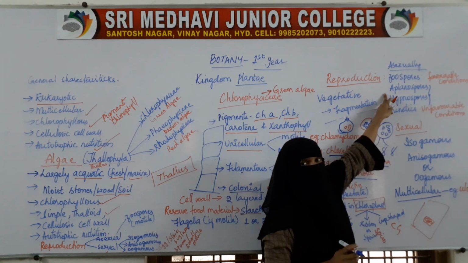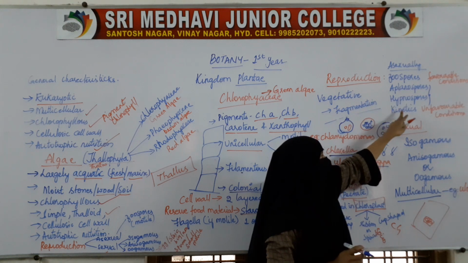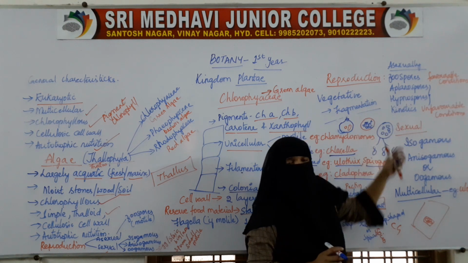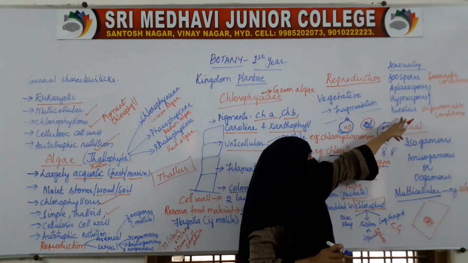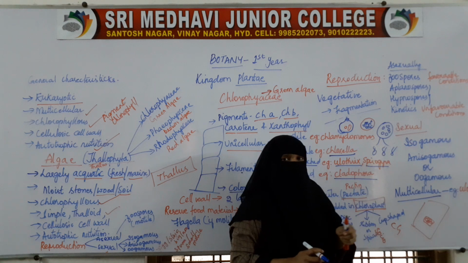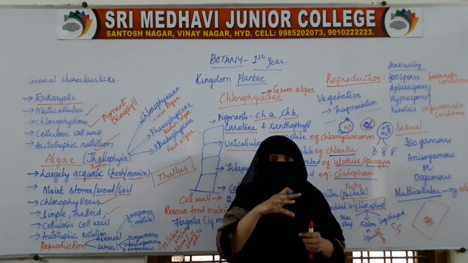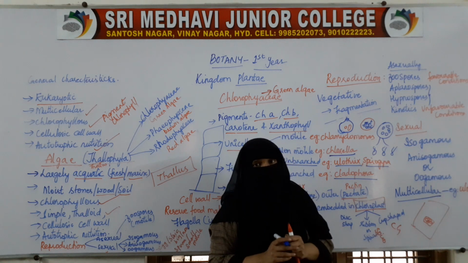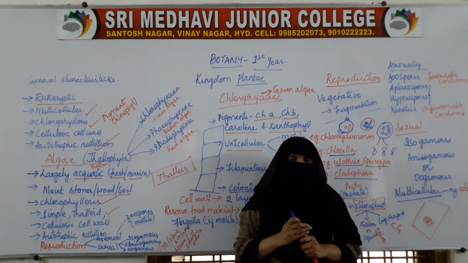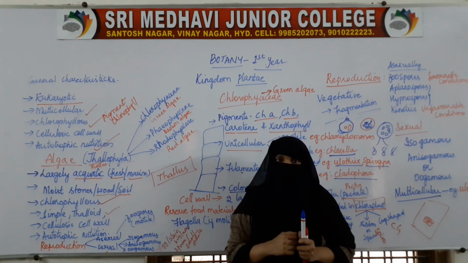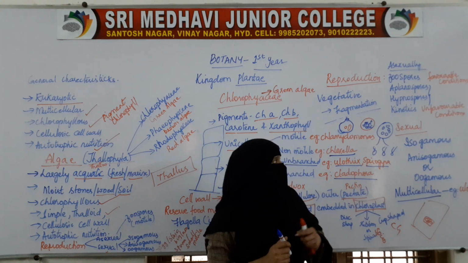During unfavorable conditions, they produce aplanospores, hypnospores or akinetes. Here too they are spores, but during unfavorable conditions a protective layer is formed around the spore. When the conditions become favorable, the protective layer disappears and the spores germinate.